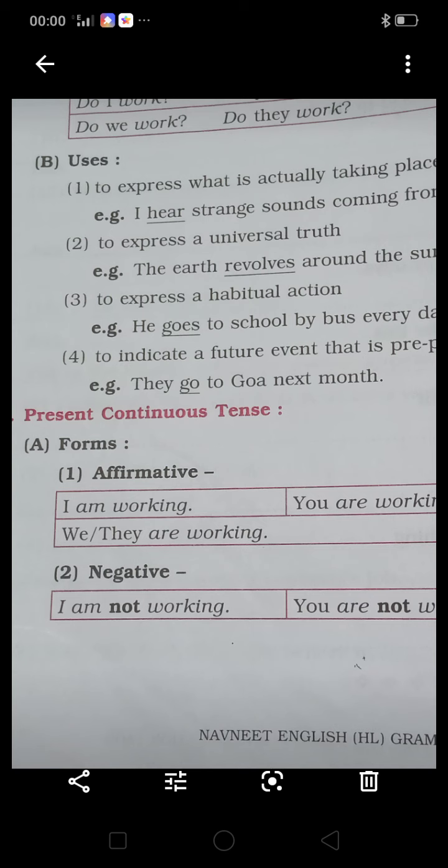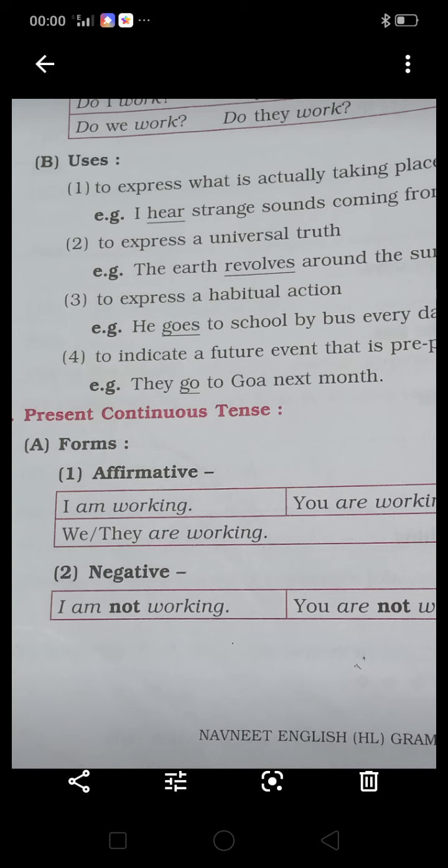When you are expressing the universal truth, that time only we use simple present tense. And in any form, when a universal truth is related to change of voice or indirect speech, that time also that tense is not going to change. Okay, it remains same.